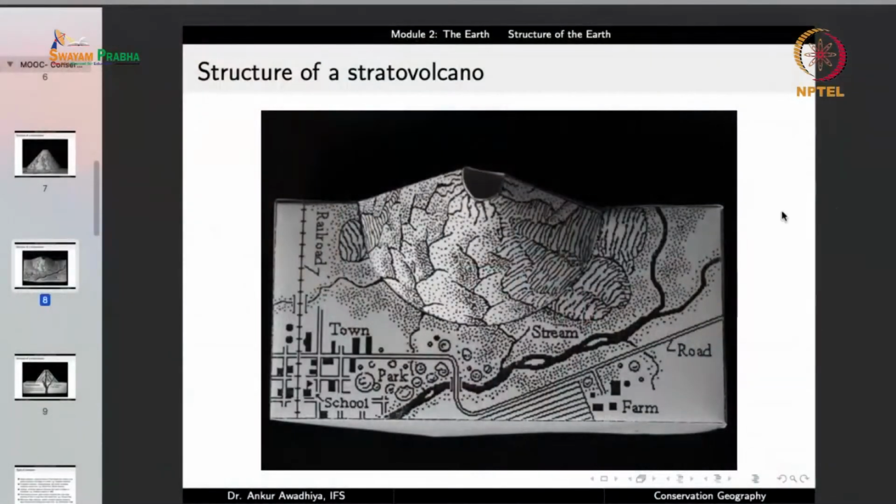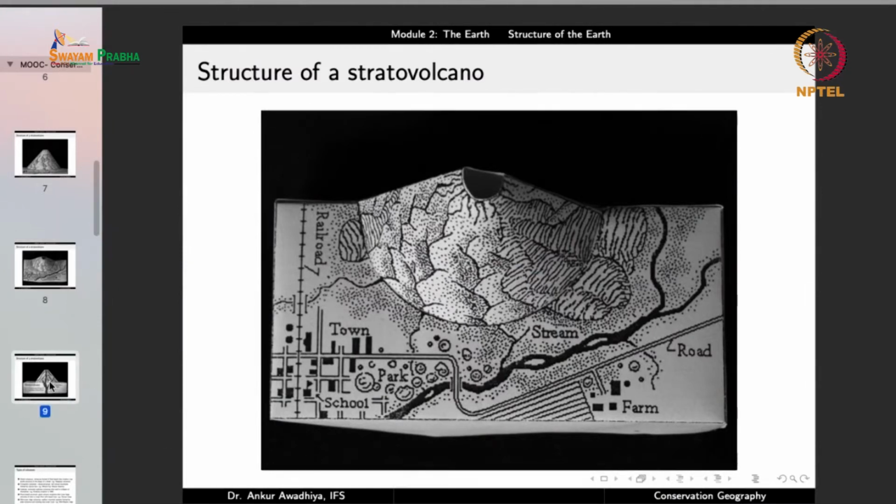So you can have an active volcano that is spewing out lava, you can have a dormant volcano that has not given out lava for some period of time, but it may give out lava after some time, and you can also have extinct volcanoes that have given out lava in geological time scales, but for a very long period of time there has been no activity. Now in the case of a stratovolcano, if it is a dormant volcano or if it is an extinct volcano, you can even have a number of towns and cities and villages that come up in the